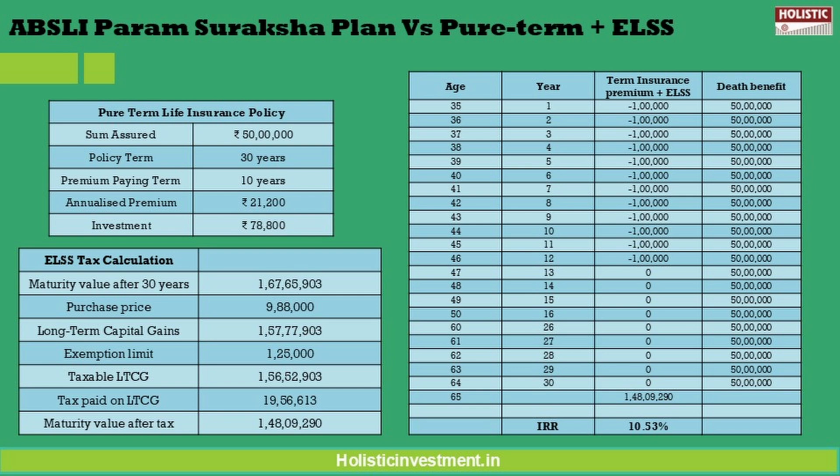So by the end of 30 years, the fund value is 1.67 crores, but after accounting for capital gains tax, the post tax value is 1.48 crores. So the IRR for the ELSS investment combined with a pure term life insurance policy is 10.53%. So the return here outperforms the ABSLI plan, exceeding inflation and enabling faster wealth accumulation over the long term.